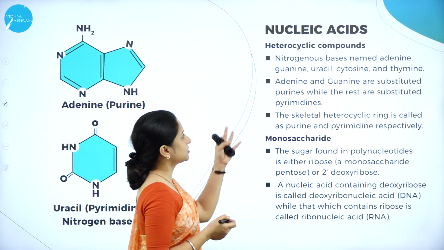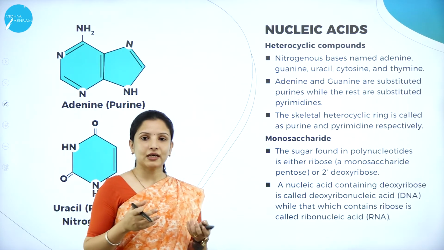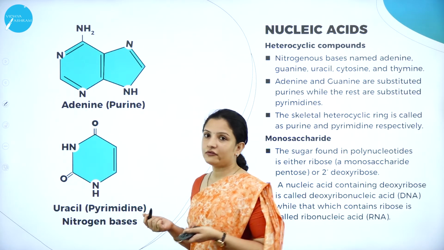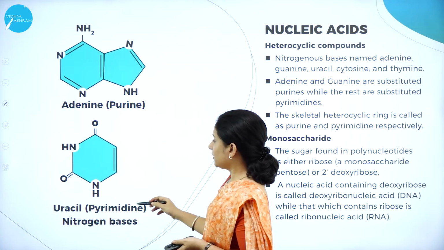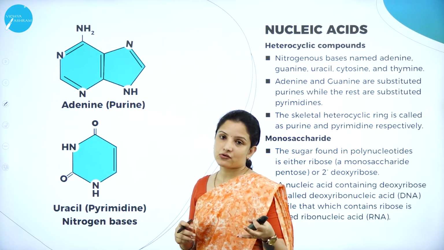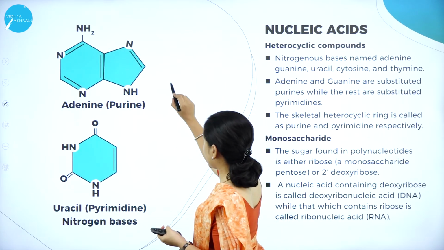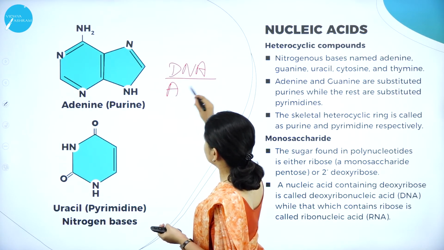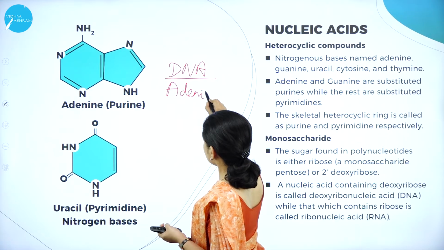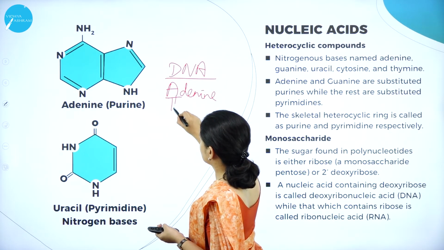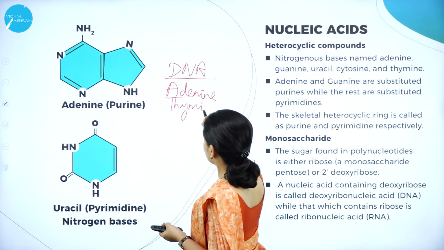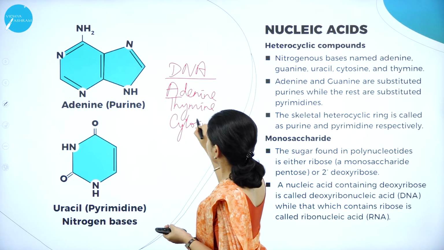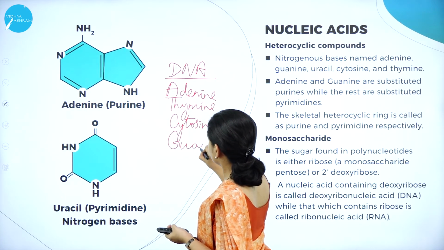So first, talking about the heterocyclic compound that is present, one of the three components of the nucleic acid. Heterocyclic compounds are nothing but the nitrogenous bases. I had taken the example of adenine. If it is a DNA, the different nitrogenous bases that are present are adenine, thymine, cytosine, then guanine.